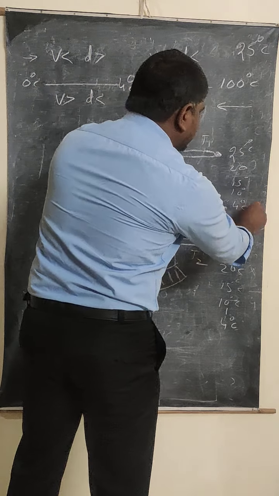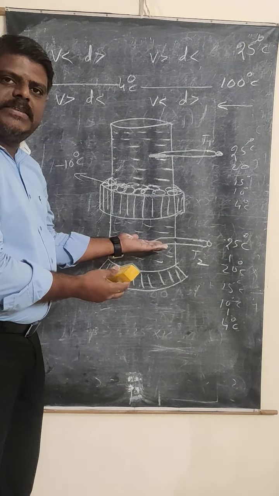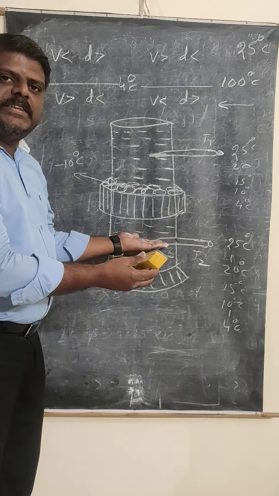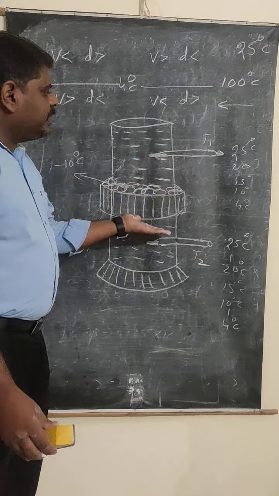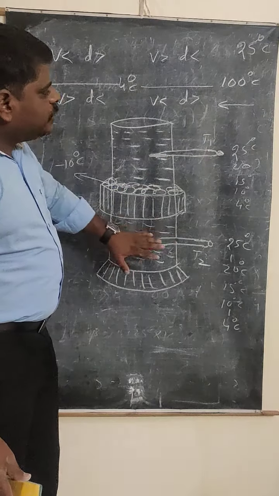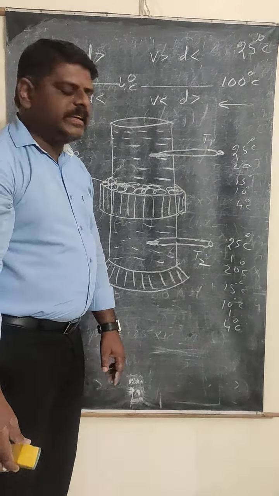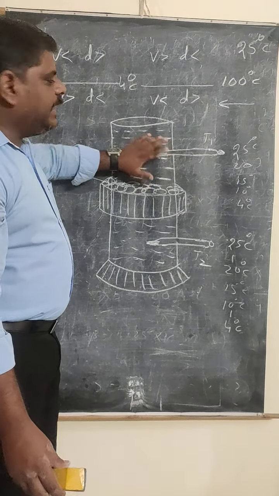After it comes to 4 degrees Celsius, because already at the bottom it is at 4 degrees Celsius, and after below 4 degrees Celsius, what happens? Density decreases. That's why the liquid is going up. When the liquid is going up, this part of the liquid starts decreasing in temperature. So the temperature decreases up to 4 degrees Celsius. Once it reaches 4 degrees Celsius in the upper part, then again what happens?